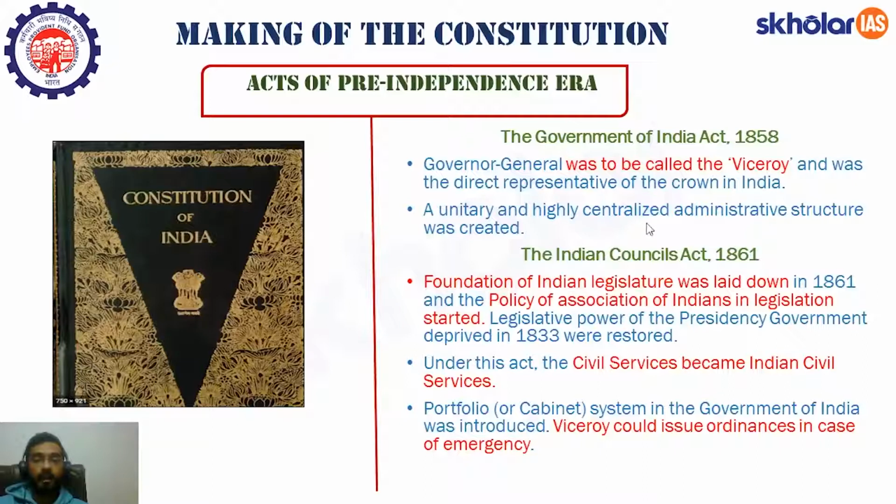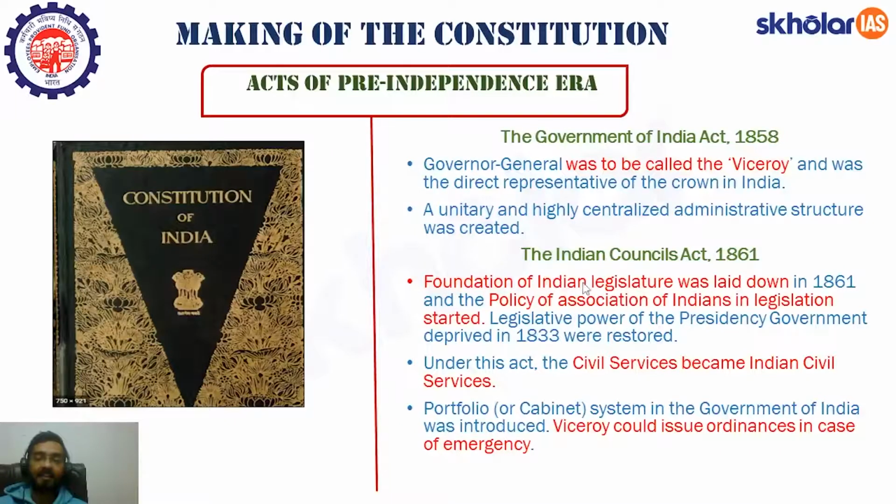A unitary and highly centralized administrative structure was created. How was it highly centralized? Because this Governor General was now the Viceroy and he was the direct representative of the British Crown in India, and he made all the laws centrally. So I hope this part is clear to all of you. So the next act is the Indian Council Act 1861.